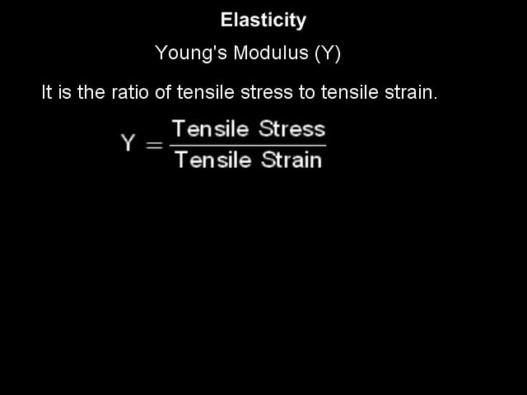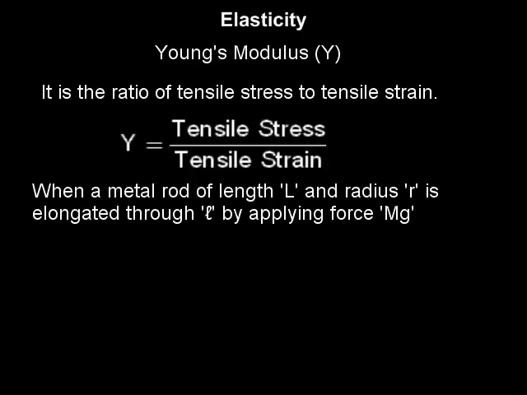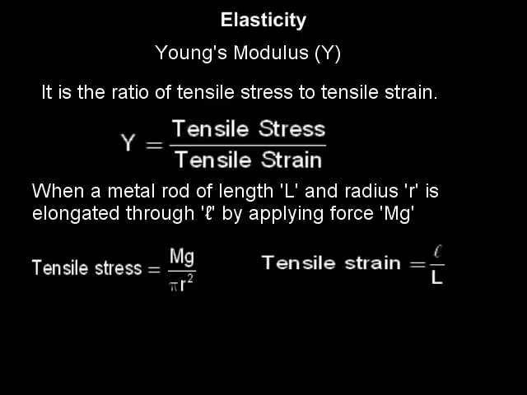The first one is called Young's modulus, represented by Y. It is the ratio of tensile stress to tensile strain. When a material of length L and radius R is elongated through small l by applying force mg, the tensile stress is mg upon pi r square. The tensile strain is l upon capital L. Hence, Young's modulus Y is given as mgL upon pi r square l.